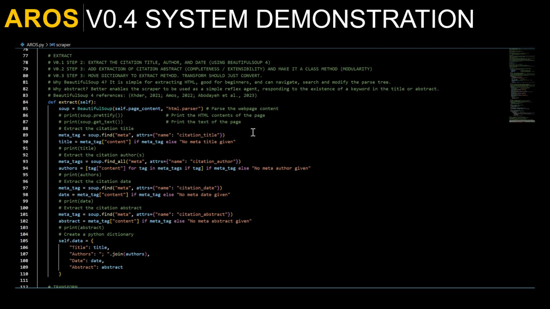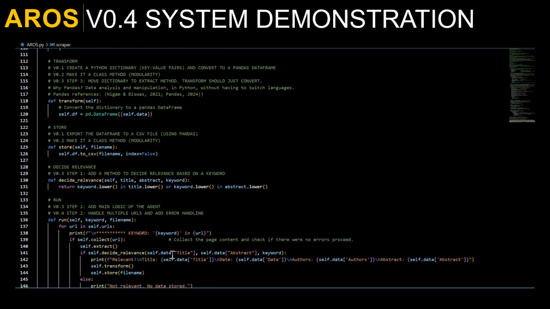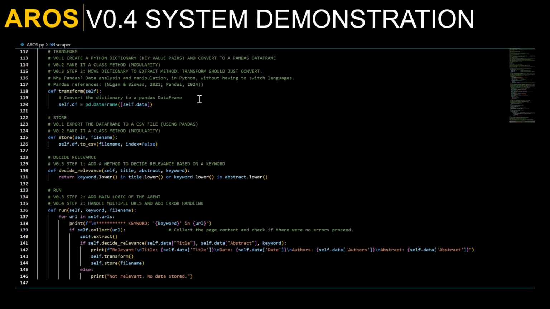Extract the citation title, authors, date, and abstract using Beautiful Soup, and store it in a Python dictionary. Transform the dictionary to a pandas data frame, and use pandas to store the data frame in a CSV file.